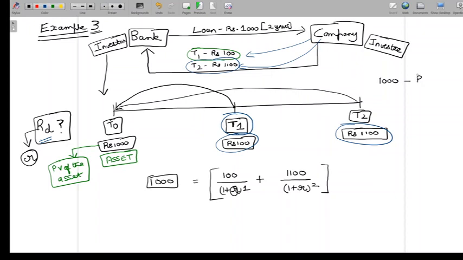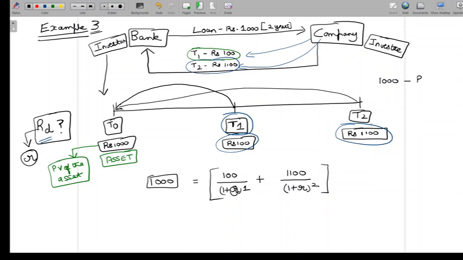And that amount that moves from the company to the bank at T2 is 1100, and 1100 is basically 1000 plus an extra 100. So I would say that what actually happens is that extra 100 at T2 is an interest amount. The 1000 which the company gets from the bank is repaid, and the extra is interest. We saw that in example 1 and 2, right?